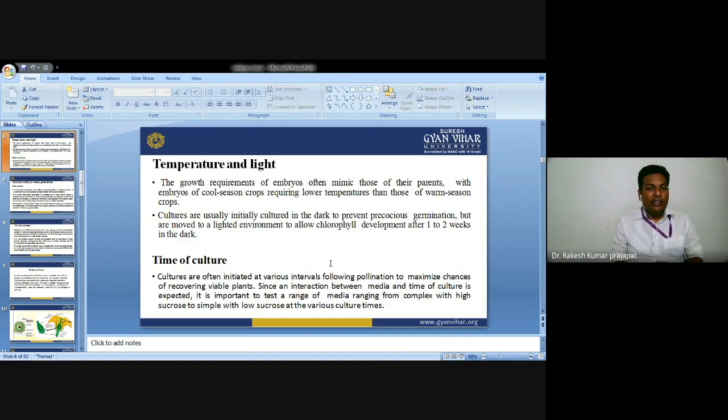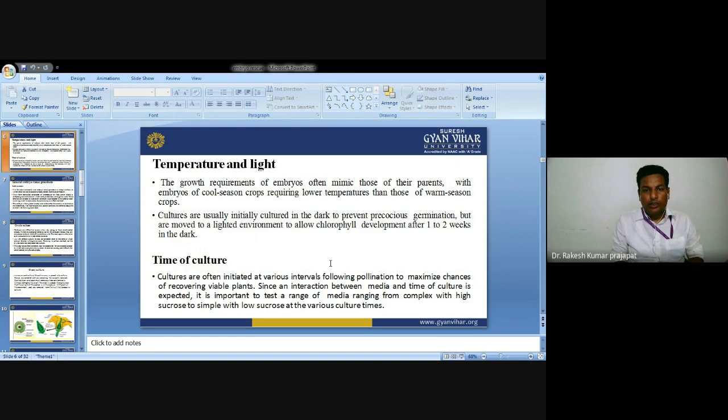Similarly, cultures are usually initiated in the dark to prevent precocious germination. If we are continuously providing light to the growing embryo, germination will take place. So to avoid such germination, we have to keep the embryo in the dark phase to prevent precocious germination. But later on, it will be moved to a lighted environment to allow chlorophyll development after 1 to 2 weeks in the dark.